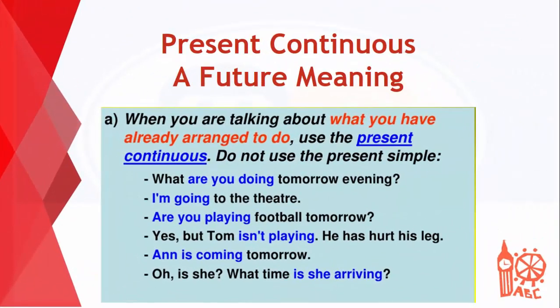Another way we can talk about the future, other than to be going to and using will, is we can also use the present continuous. When we are using the present continuous, what this means is that this is something that we plan to do. For example, what are you doing tomorrow evening? I'm going to the theater. The question is asking about the future.